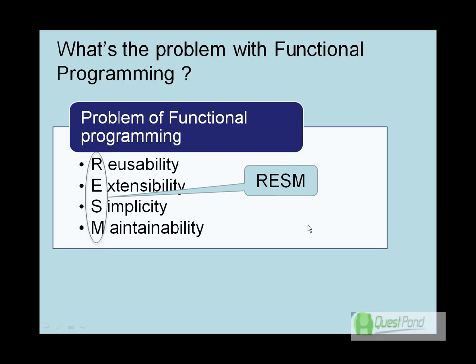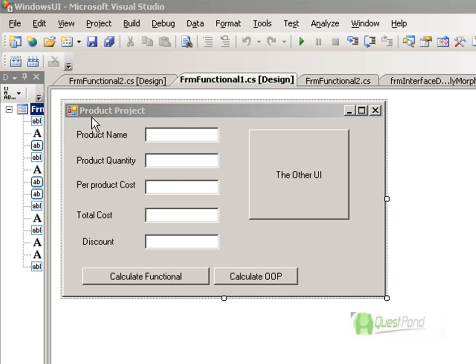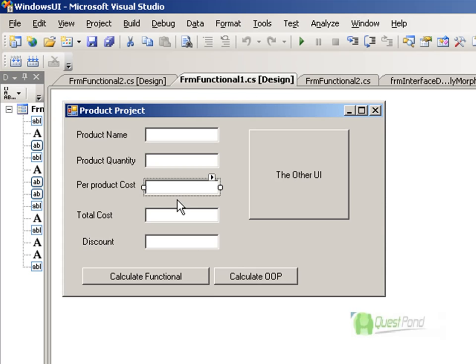So let's try to understand the first problem, that is reusability. Now here's a simple screen I have. This screen is basically a product screen which takes in a per product cost, and you also put in how much product you have bought. So for example, you have bought 10 products and each product costs 10 rupees or $10. So 10 into 10 becomes your total cost, that is $100.